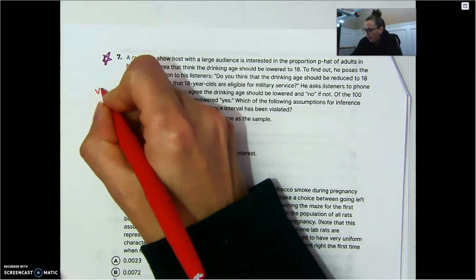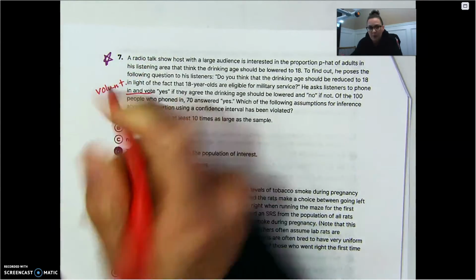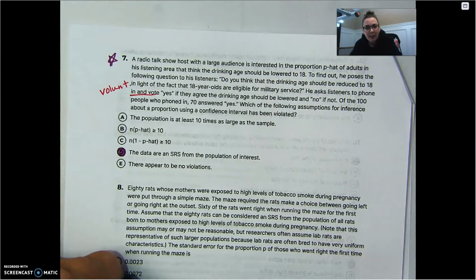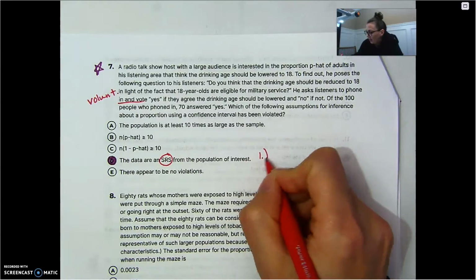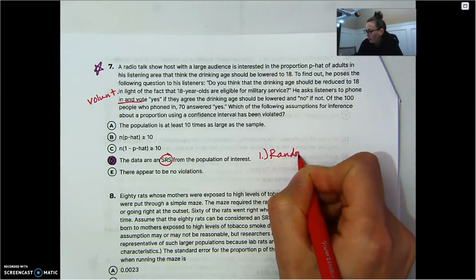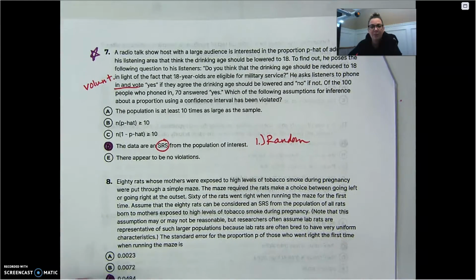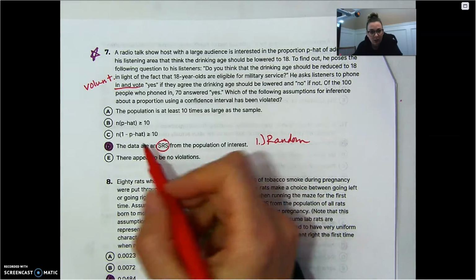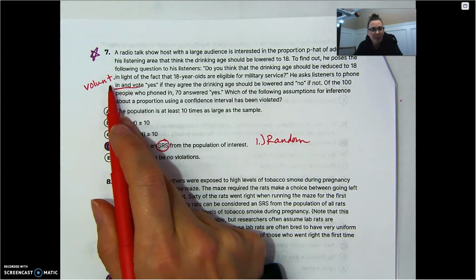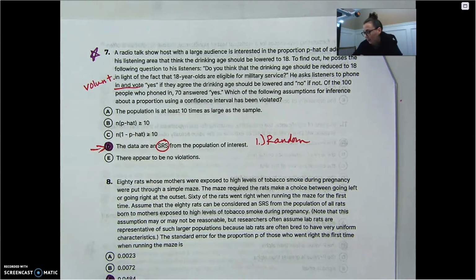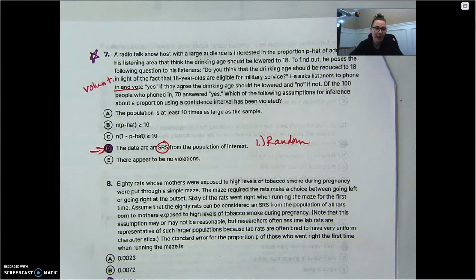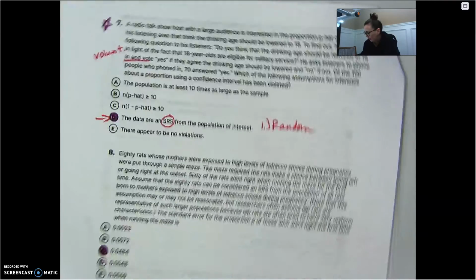They are phoning in and voting, so this is voluntary response. If they're voluntarily giving their information, that is not a simple random sample. And random is that very first condition, right? We have to have a simple random sample or stratified random sample or even a cluster, all right? But voluntary, convenience, those are no good, all right? So we cannot do inference if they took a sample like that. All right, what is next?